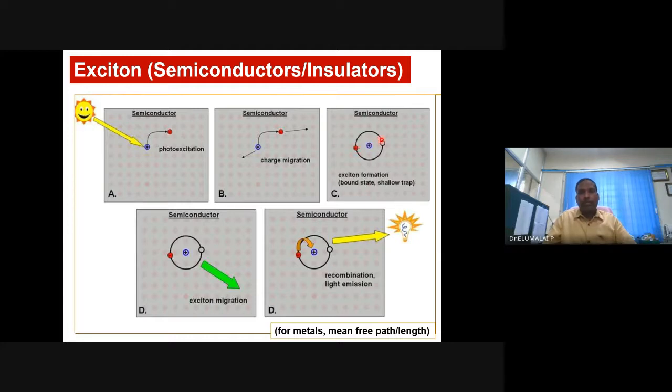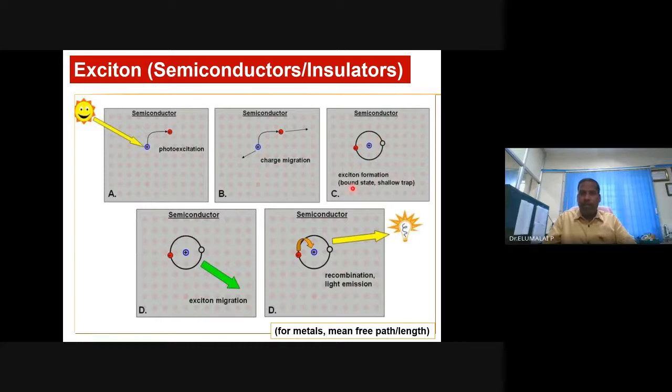Okay, so the bound state of electron and hole is known as exciton, and the distance between them is known as the exciton-Bohr radius. And they cannot get along always. They have to come to the Pondicherry university campus. They cannot be always roaming around Pondicherry. They have to come to campus.